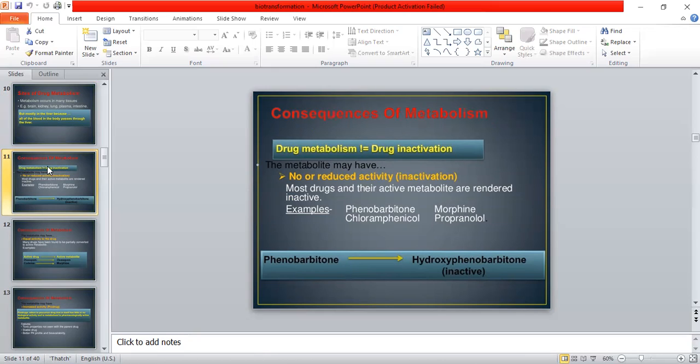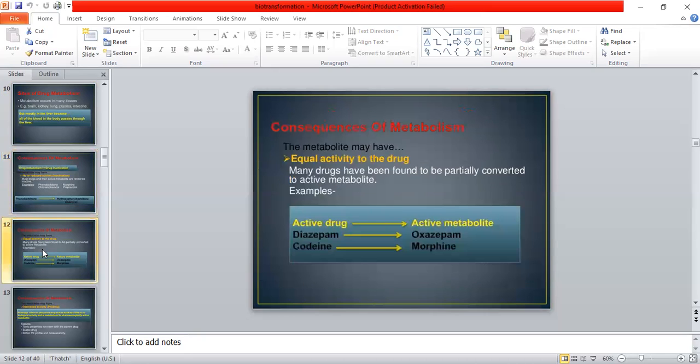Just like phenobarbital is converted into hydroxyphenobarbital, which is an inactive compound. After becoming inactivated, the compound has reduced activity, or it may have no activity anymore. Many drugs have also been found to partially convert to active metabolites, because some drugs act when they are active.